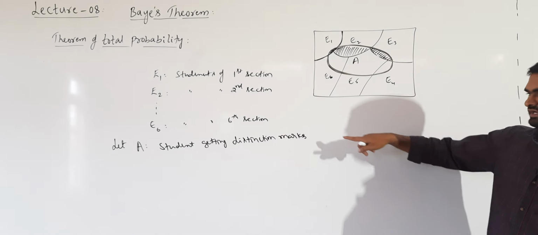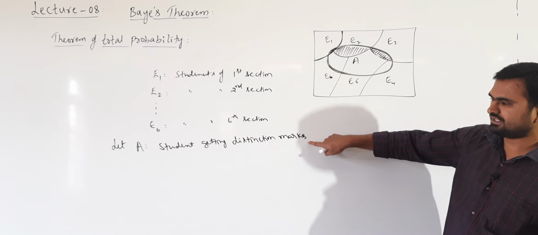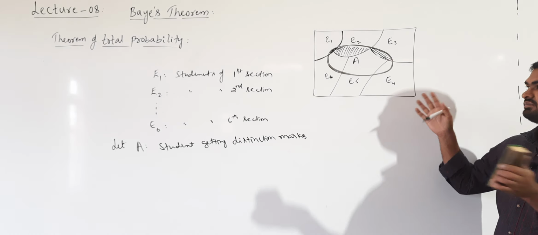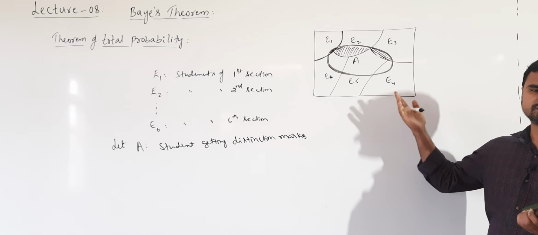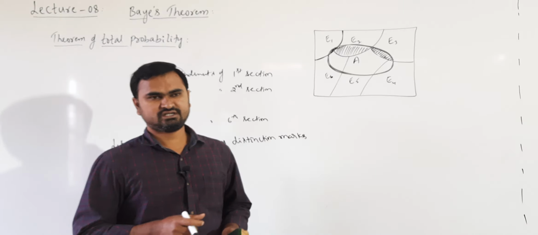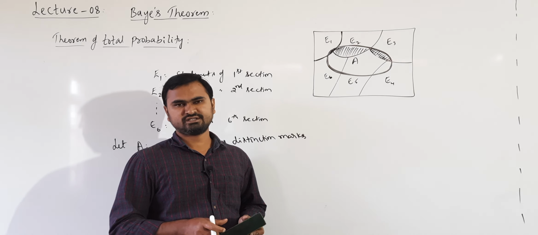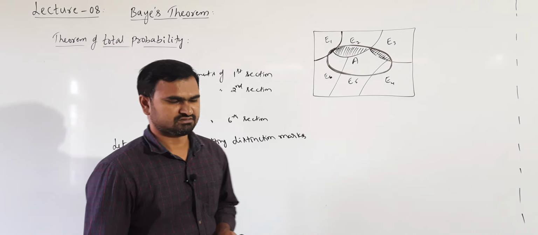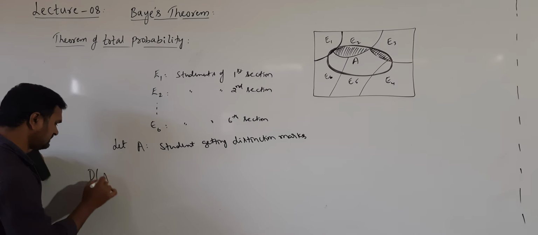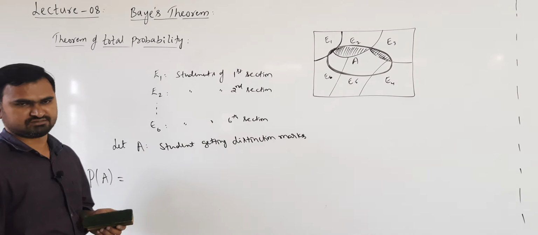Now, we are interested in finding the probability that a student gets distinction marks. Okay. In the break time, all the students got mixed. Now, we do not know which student is from which section. So, in the break time, I have taken one student. Now, I want to find the probability that he got a distinction. So, we are interested in finding the probability of a student getting the distinction.